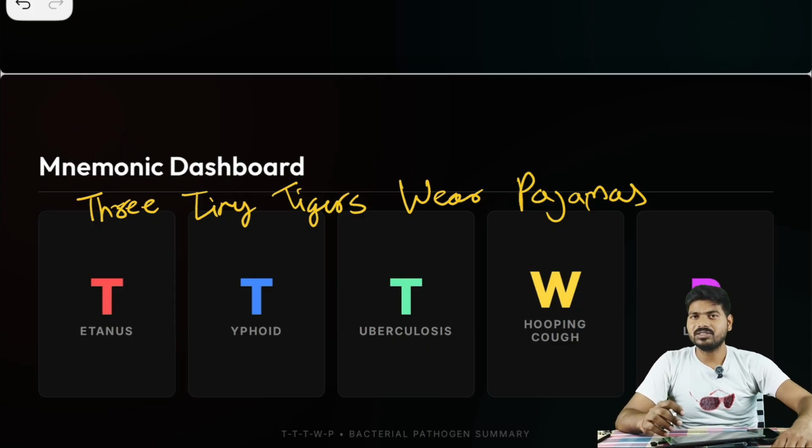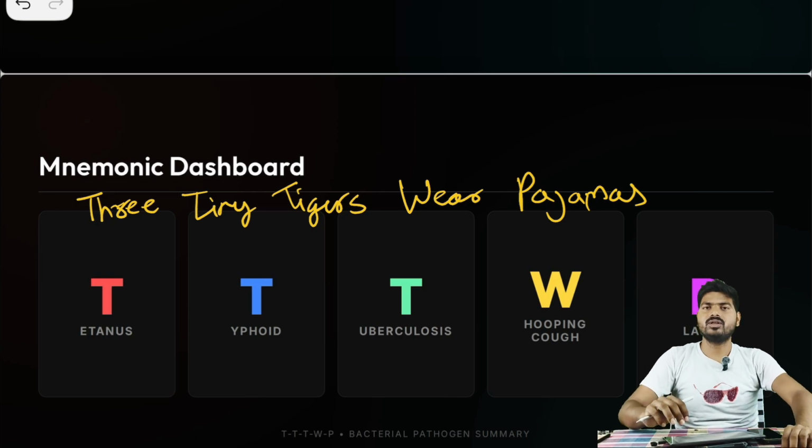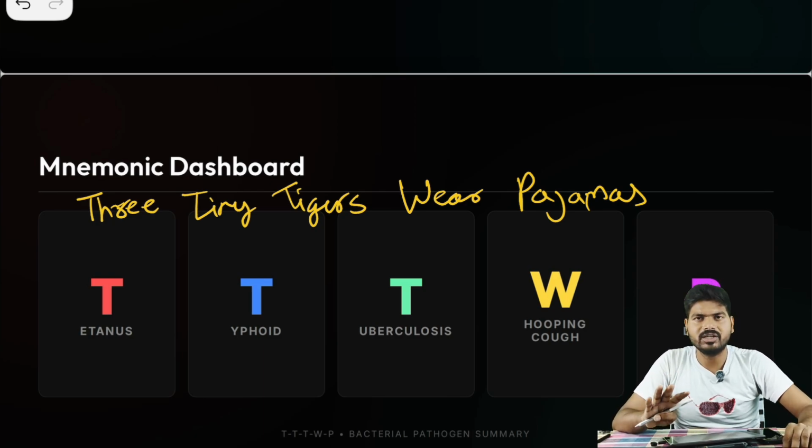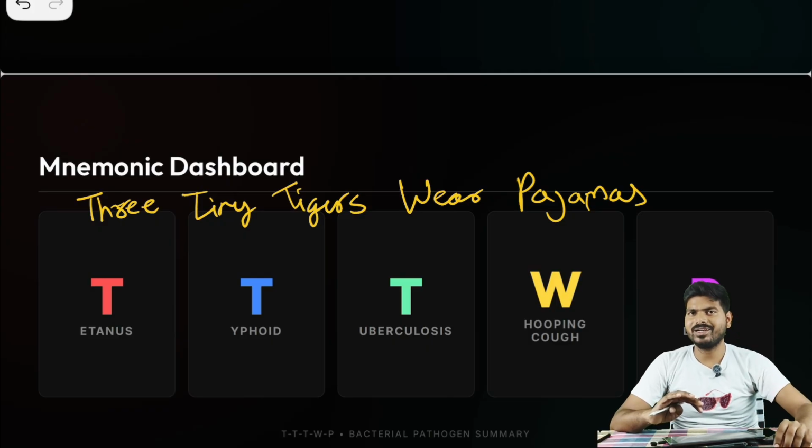Now let us quickly revise all of them again in a very short time. Okay, so microbiology divided into 4 different parts. First is virus, then fungus, protozoa and bacteria. And to remember them, I have created mnemonics for them.